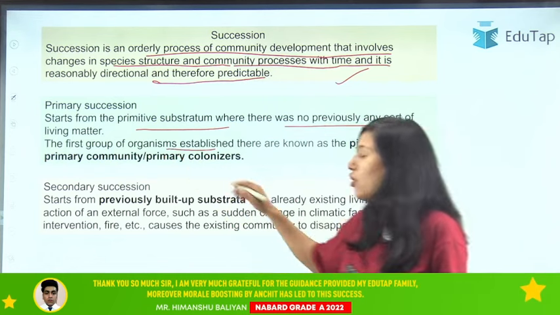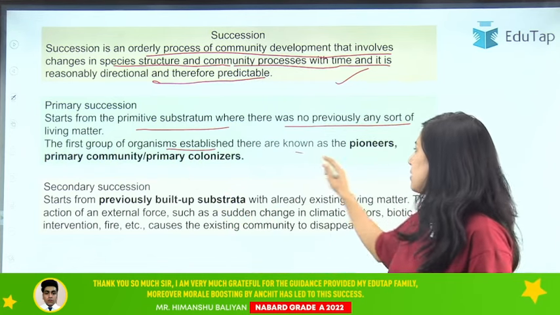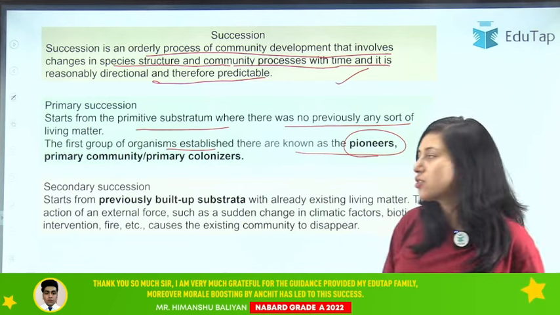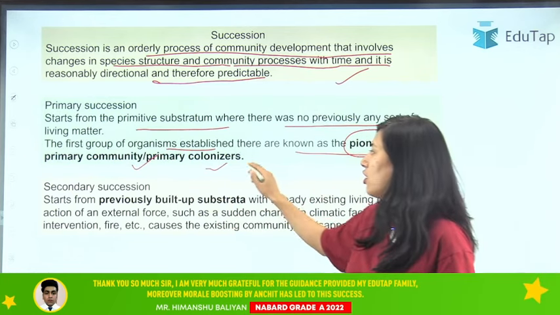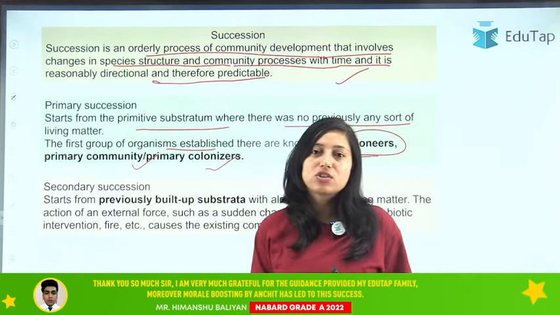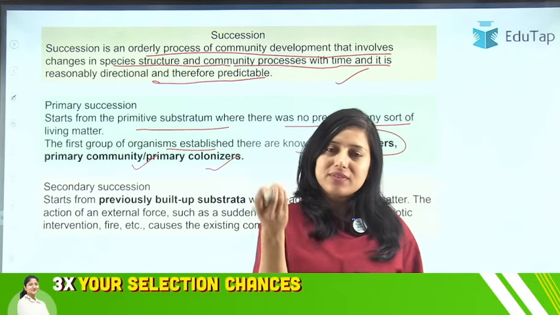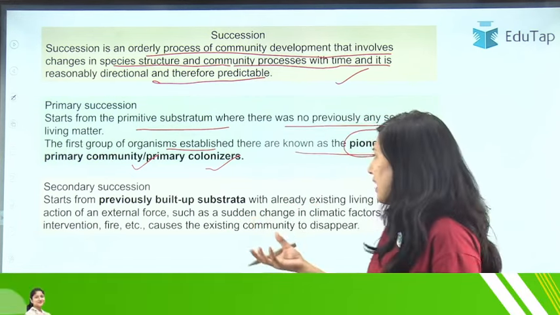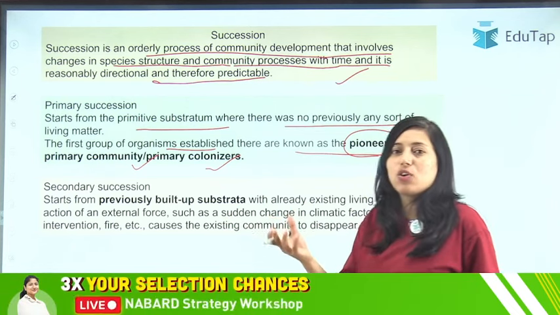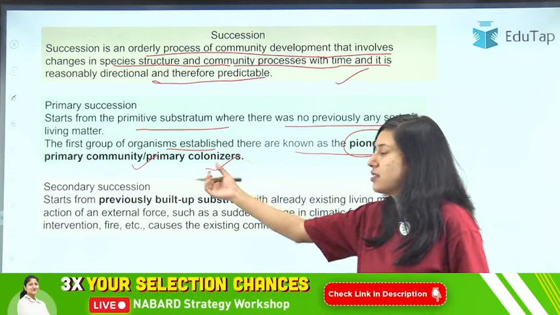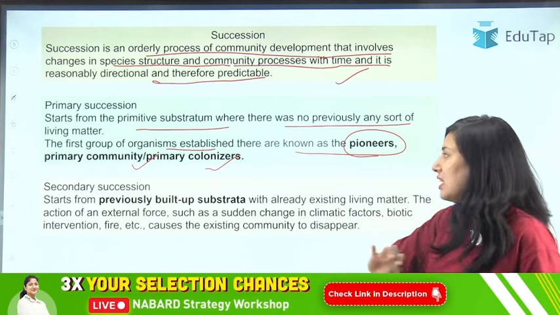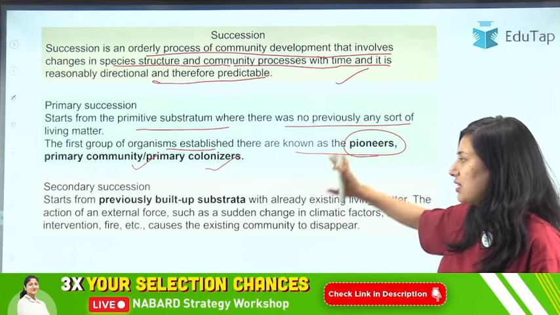When there was nothing and primarily lichens start growing on the rocks, that is primary succession. And the first group of organisms, that is your lichens, established is known as pioneers or primary community or primary colonizer. So they are called the very first organisms to invade any area or any substratum. They are called pioneers, primitive colonizers, or primary community. Clear? So that was about primary succession. Then we have secondary.